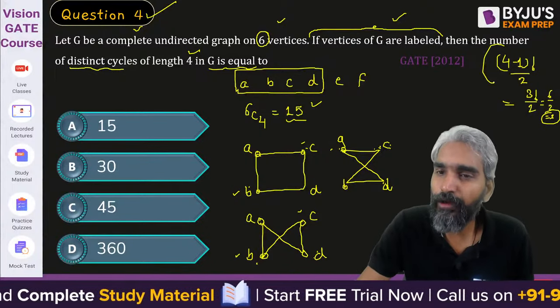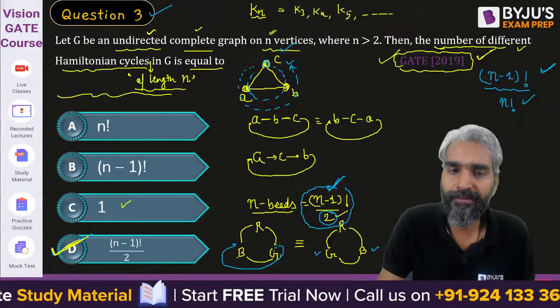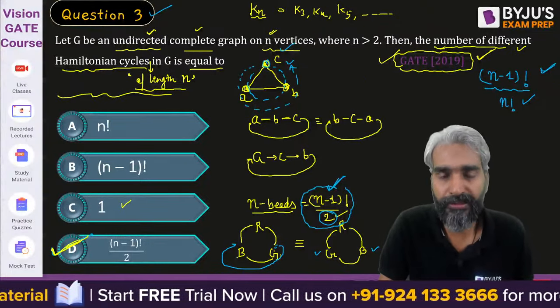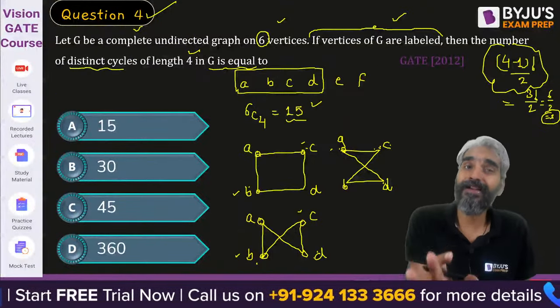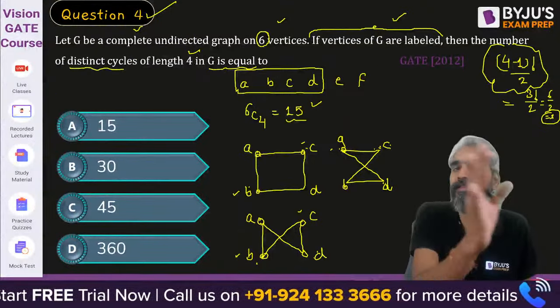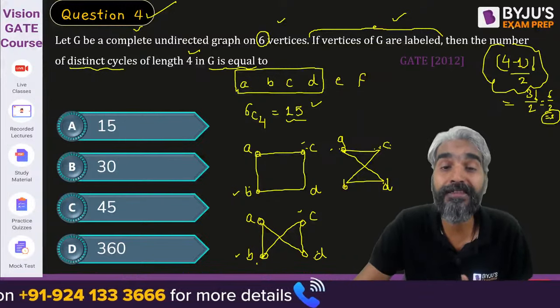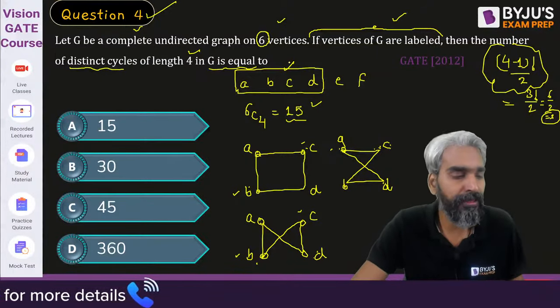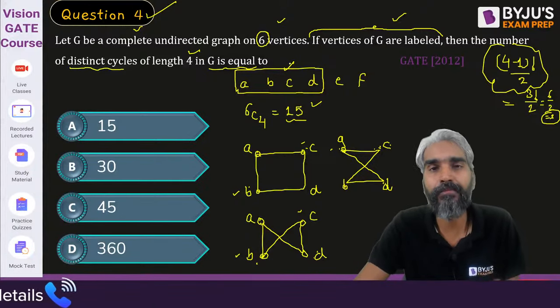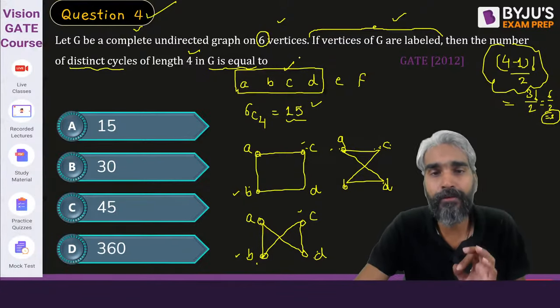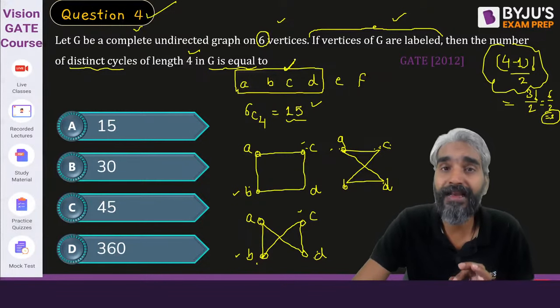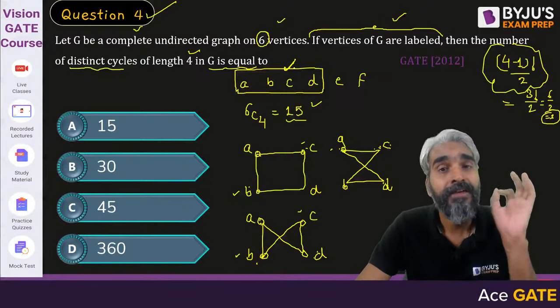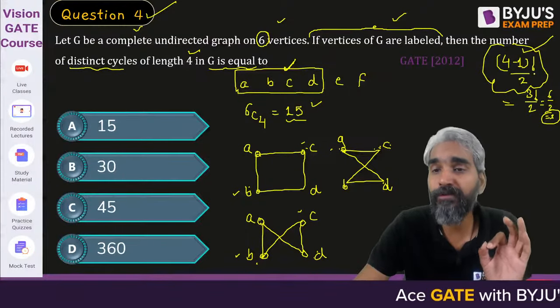So, again same logic. That's what we have learned in the previous question. If there are n vertices, and all possible edges are present between those n vertices, then the number of cycles will be (n minus 1) factorial by 2. So, if we are taking 4 vertices, then the number of cycles will be (4 minus 1) factorial by 2.